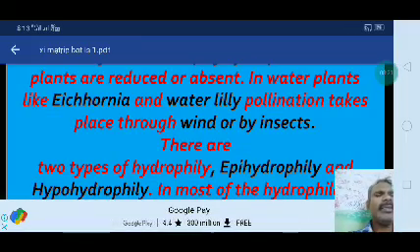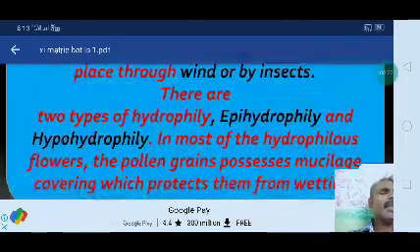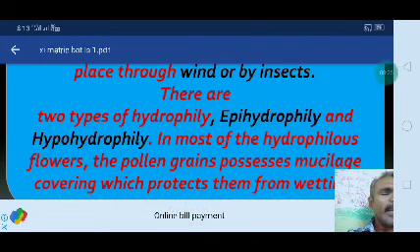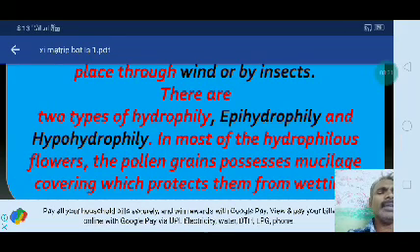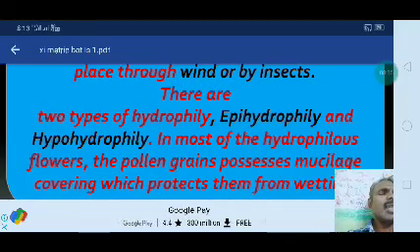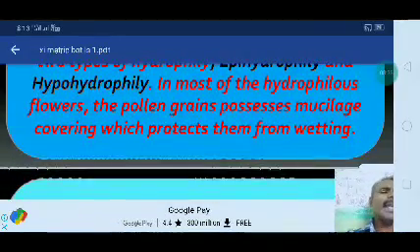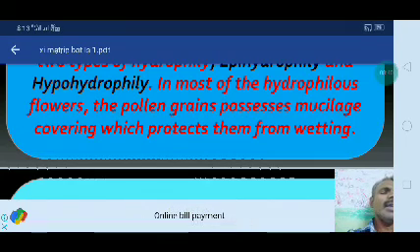There are two types of hydrophily: epihydrophily and hypohydrophily. In most hydrophilous flowers, the pollen grains possess mucilaginous coverings which protect them from wetting.